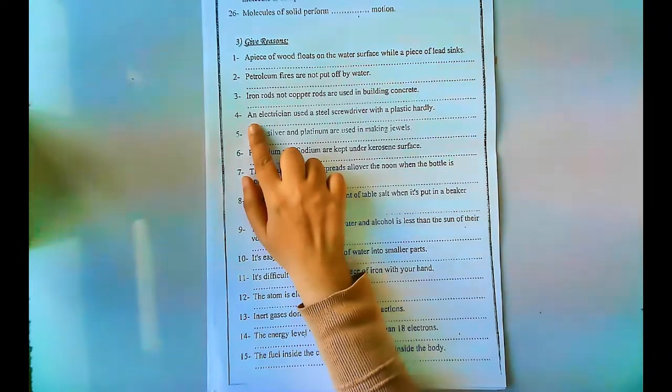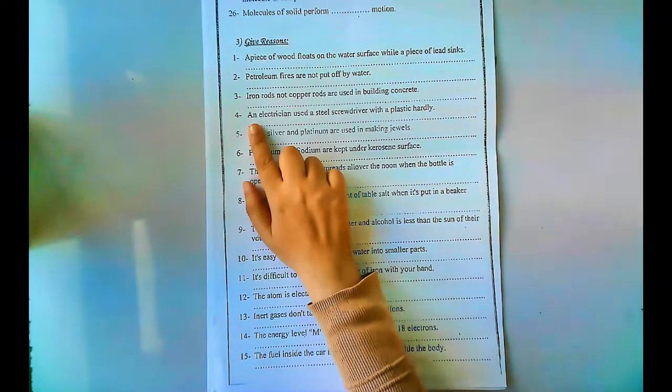Number 4. An electrician uses a steel screwdriver with a plastic handle because steel is very hard and a good conductor of electricity, while plastic is a bad conductor of electricity.